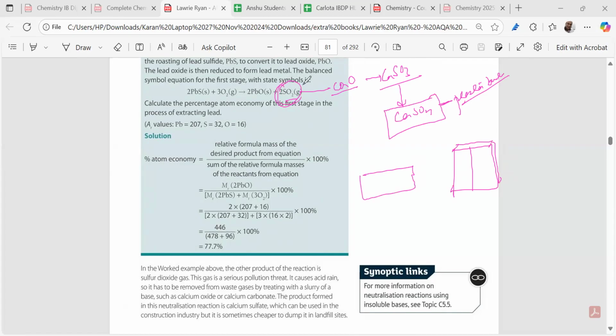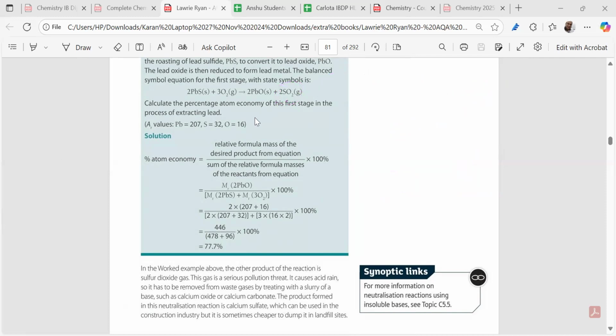See, we don't release it. We react with the calcium oxide slurry inside a tank, and we get calcium sulfide. Again, oxygen we add and get calcium sulfate, and this is used in plasterboards. So this was all about what? This was all about the atom economy.